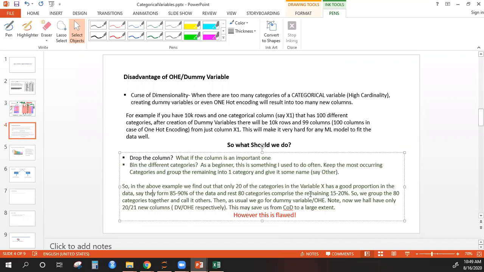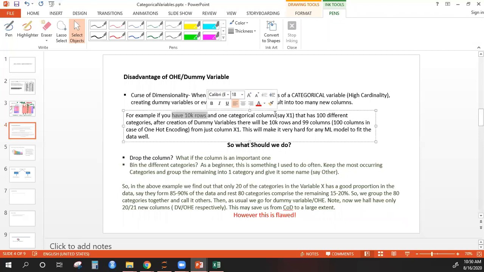Okay, so what we do is, let's say some of the unique categories form 85 to 90% of the data, and the rest 80 categories. So this is just an example. Okay, this is not related to the data that we are looking at. Okay, so in the above example, we have 10k rows and one column which has 100 different categories. Okay, so one column has 100 unique values.